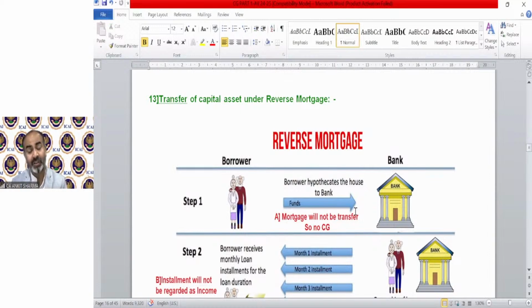So we need to explain. I need to explain to you first the basic meaning of mortgage, how it works, and then we'll move on to the meaning of reverse mortgage.